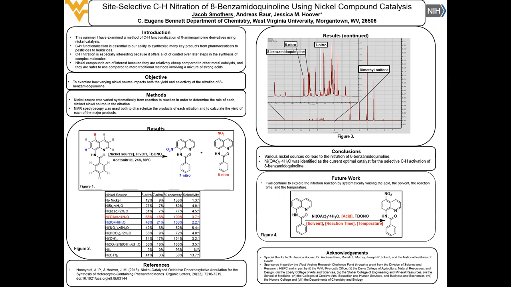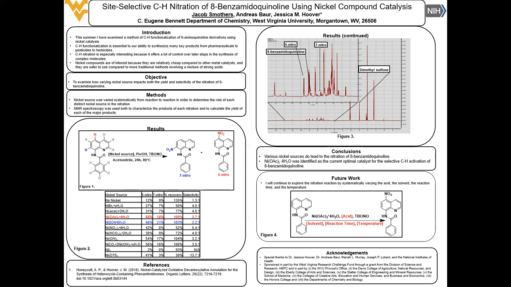As Figure 1 indicates, there are a number of possible C-H bonds that are available to activation via nickel catalyzed nitration. However, I have only observed nitration at the C5 position, which is labeled in red, and the C7 position, which is labeled in blue. This is important because, as mentioned earlier, selectivity is key to being able to produce the product you want with relative purity and in relatively high yield.